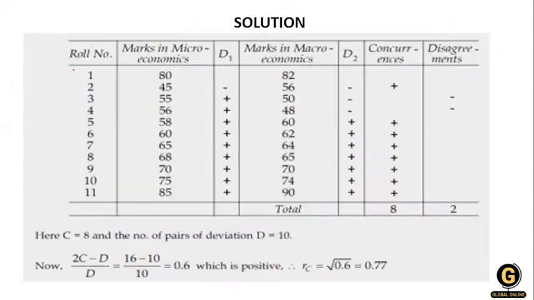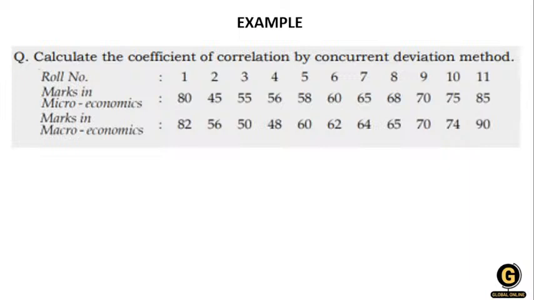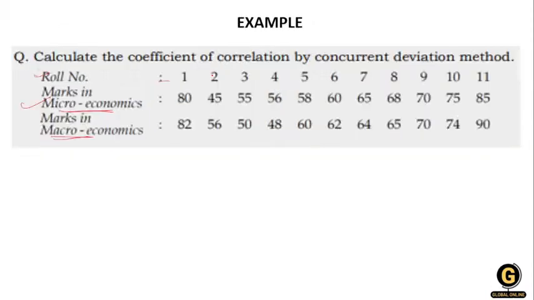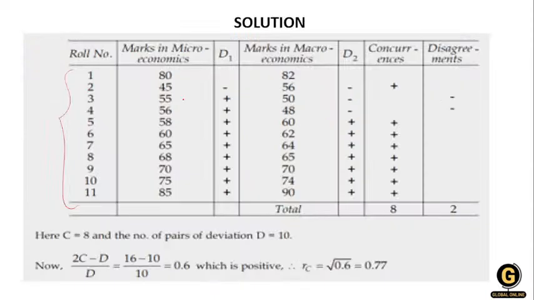Look over here, the roll numbers are given to you in the question, in this particular example. Roll numbers 1, 2, 3, 4, 5, 6 are given. The marks in macroeconomics are also given to you. Now let's arrange this. How do you arrange this? Exactly the way they are given, 80, 45, 55, 56, like this. You just write it over here. Now the next thing, there is no calculation. This concurrent deviation method is not about calculation here. You just have to note whether the sign is positive or negative.